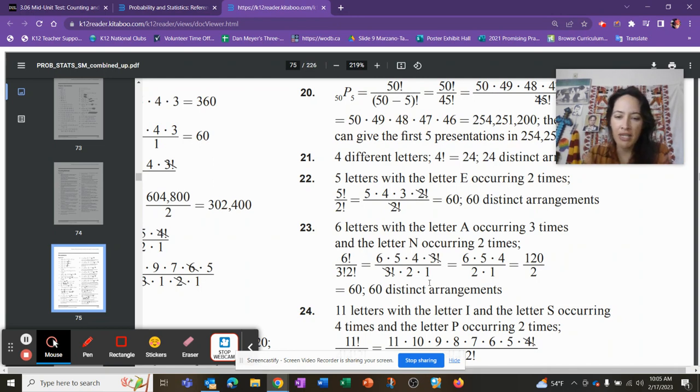So the answer should be 120 divided by 2, with 60 distinct arrangements. The math is right here. Try to follow along. Remember, factorial, you just do 6 times 5 times 4 times 3 times 2 times 1. 3 factorial is just 3 times 2 times 1. 2 factorial is just 2 times 1. But the neat thing is, see how they split it up? You can still cancel if you have one in the numerator and one in the denominator.